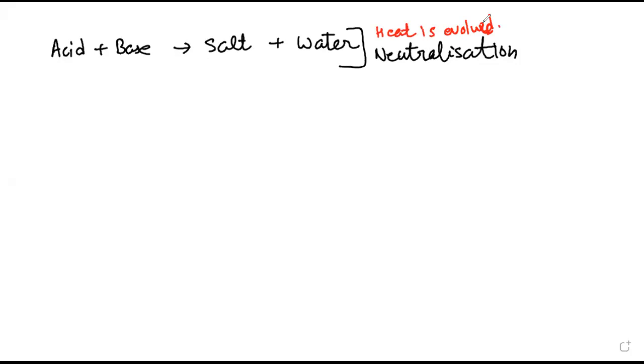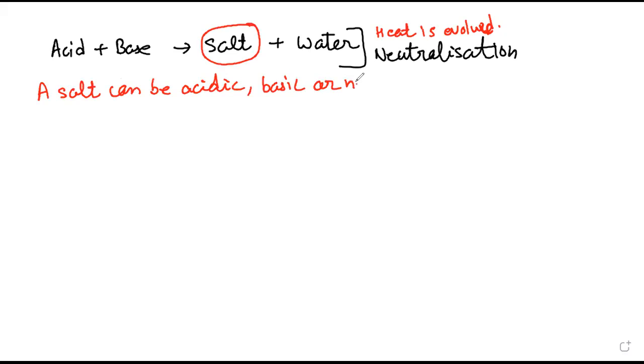Now, a question might be coming in your mind: what is this salt formed when acid and base react with each other? So dear children, a salt can be acidic, basic, or neutral. It is not compulsory that it will always be neutral.